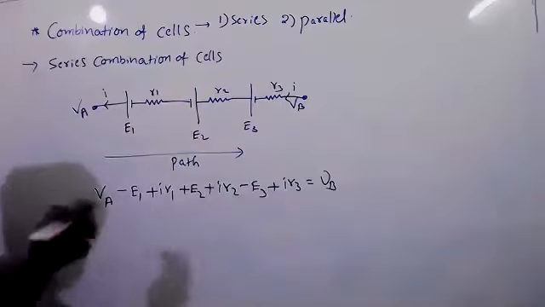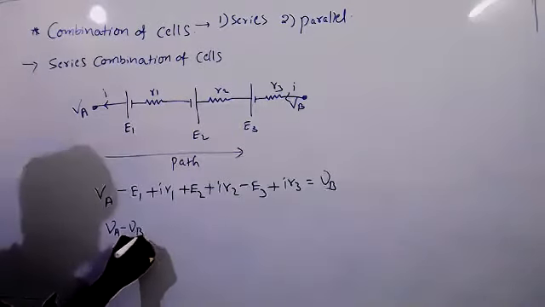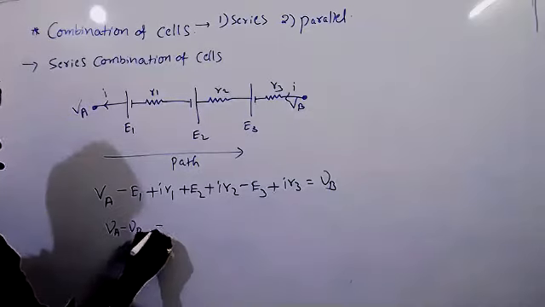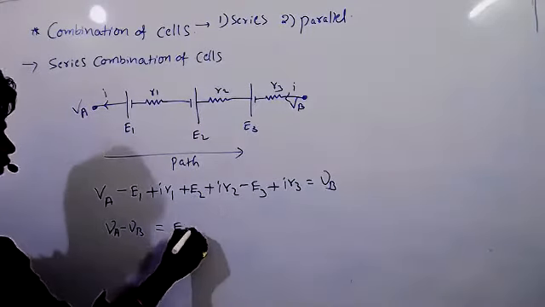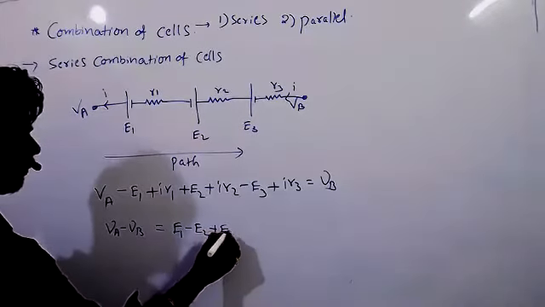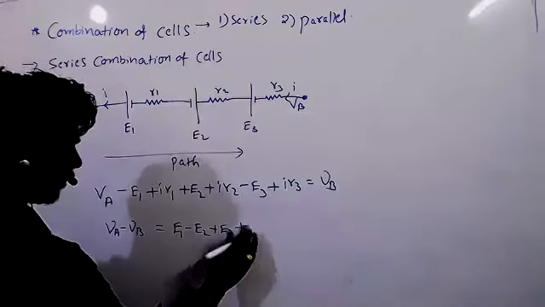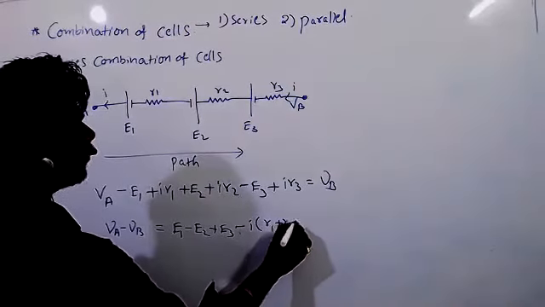Now look at this carefully. VA minus VB, send that side. E1 positive, minus E2 will be negative, plus E3 will be positive, minus I times R1 plus R2 plus R3.